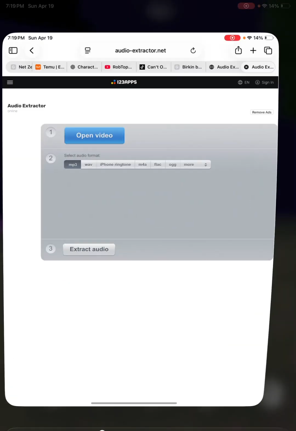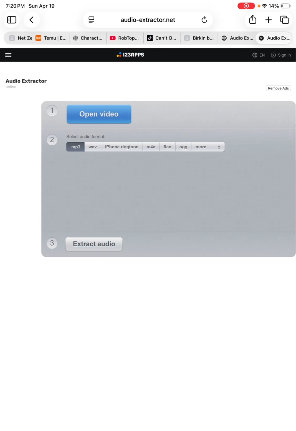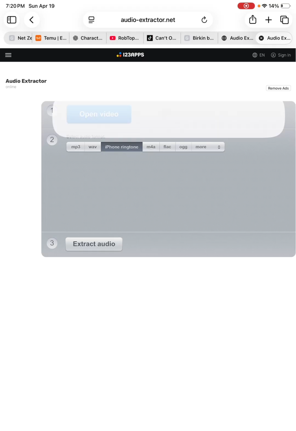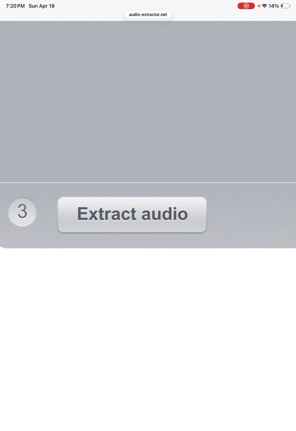And now you can go to Google or Safari and search up audioextractor.net. Click on open video and photo library and iPhone ringtone. Then when your video starts downloading, you just gotta wait a few seconds, and after that you click on extract audio.